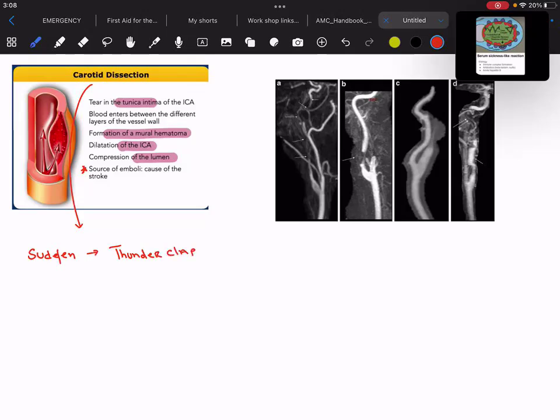I guess you have heard about thunderclap headache in another disease, in any other disease also, right? So therefore the differential diagnosis would be subarachnoid hemorrhage, and it can even be pituitary apoplexy, and even pheochromocytoma.